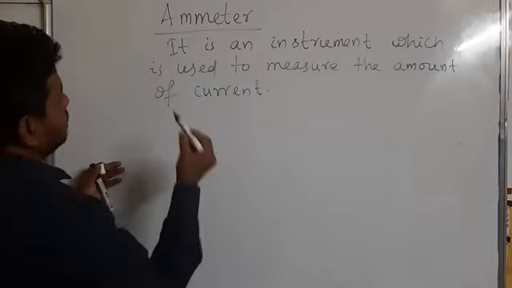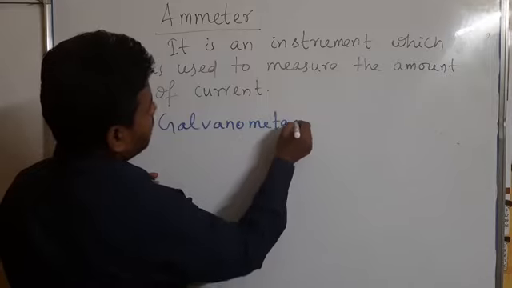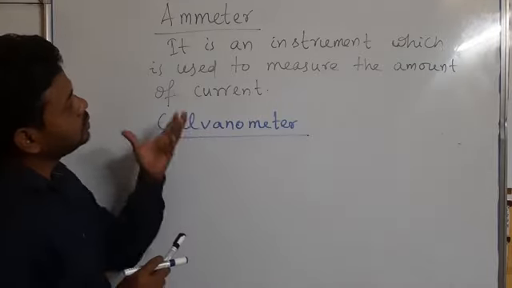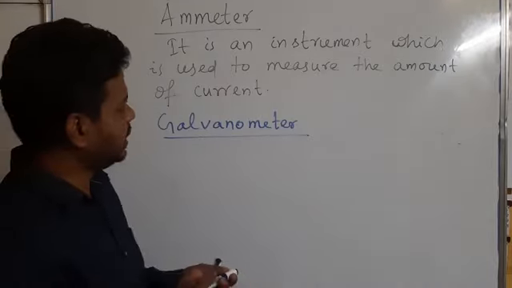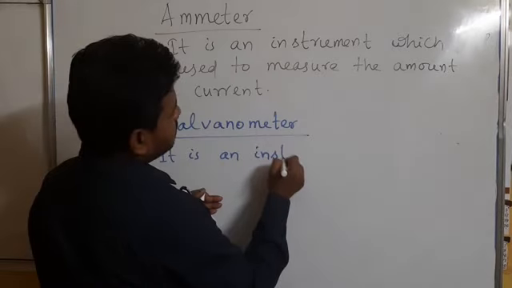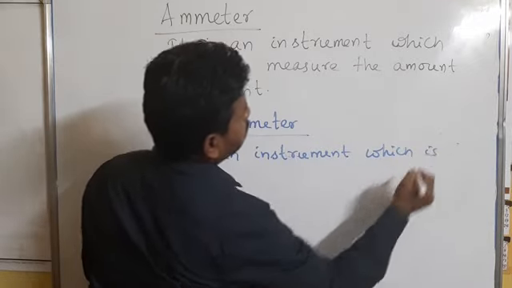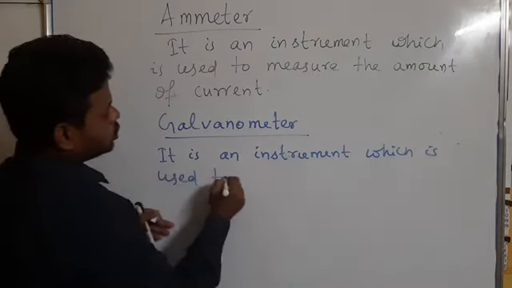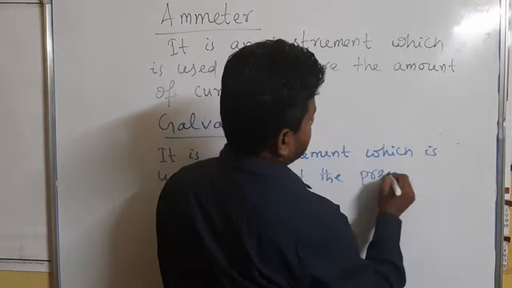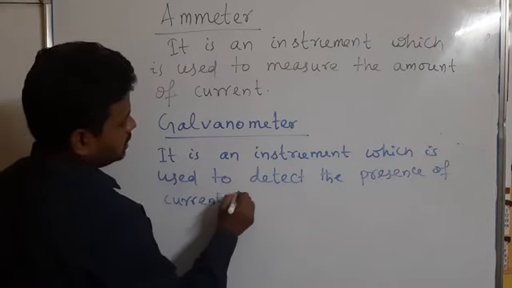And another instrument is known as the galvanometer. This instrument is also related to electric current, but it is an instrument which is used to detect the presence of current in the circuit.